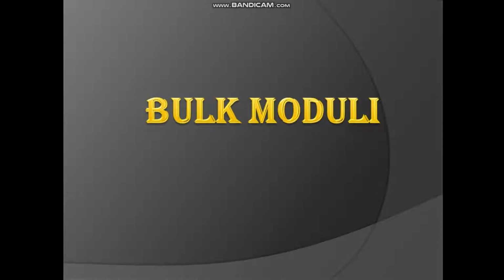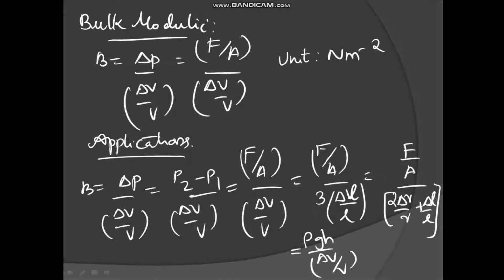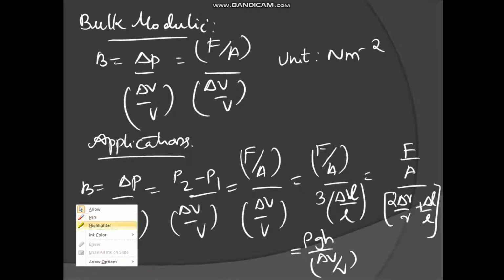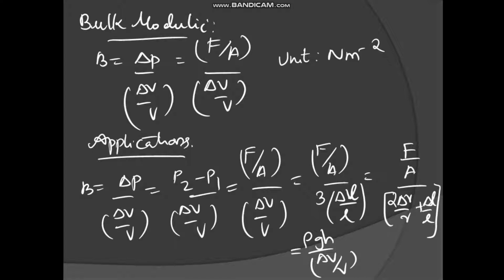In this video, we will see the concept of bulk modulus. Bulk modulus is indicated by the letter B, which is the ratio of change in pressure by volumic strain. Pressure I can also say as force by area. This you will learn in the mechanical properties of fluids chapter. Pressure formula is force by area.